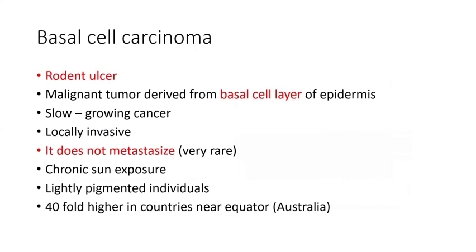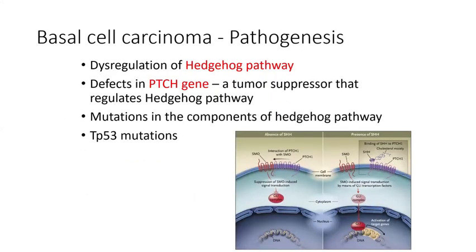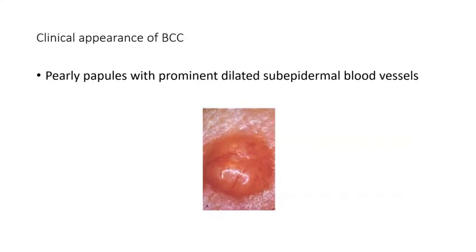It's a tumor derived from the basal cell layer of the epidermis, and it does not metastasize. It recurs by itself at the place, so locally it is invasive, and recurrence will be more common, and sun-exposed areas will be more common. Especially it is seen at the angle between your eyes and the mouth. The usual pathogenesis is a dysregulation in the hedgehog pathway and the PTCH gene, which is a tumor suppressor gene that usually regulates the hedgehog pathway in cellular proliferation, and P53 mutation will be the most common in basal cell carcinoma.